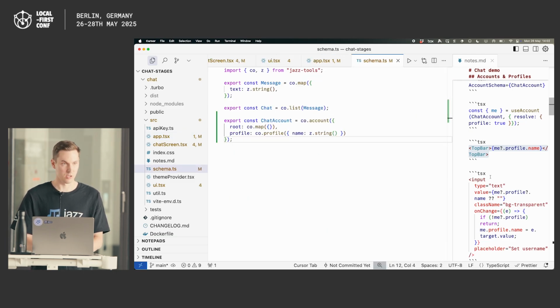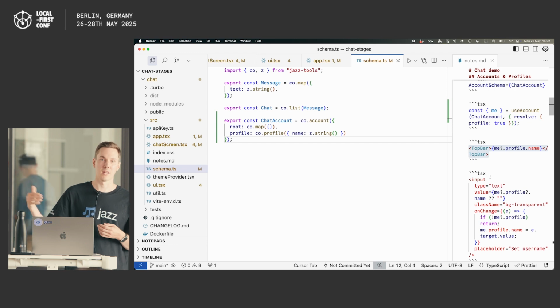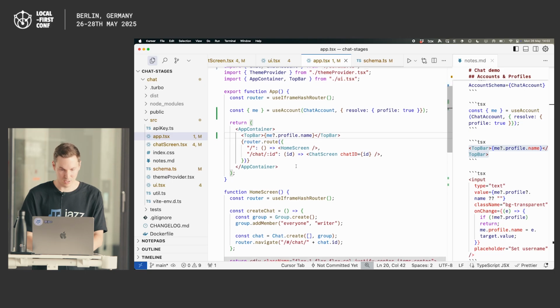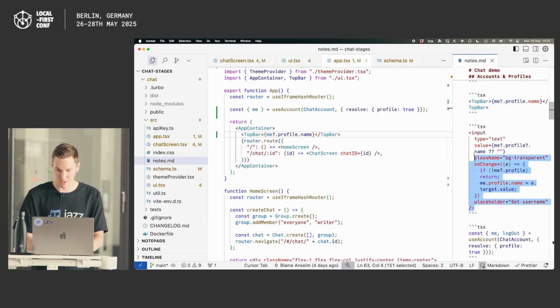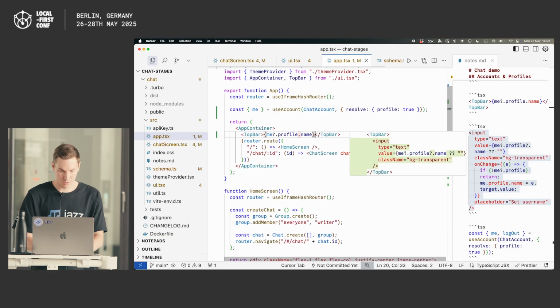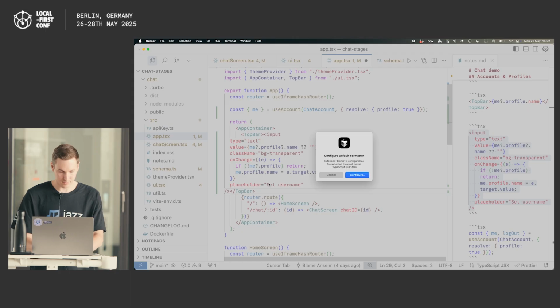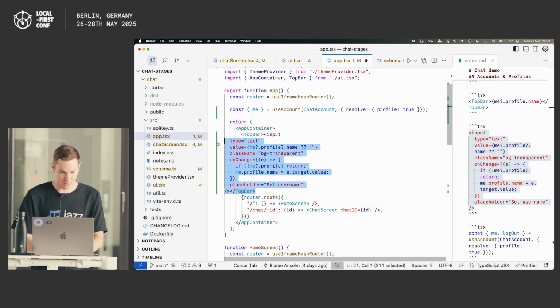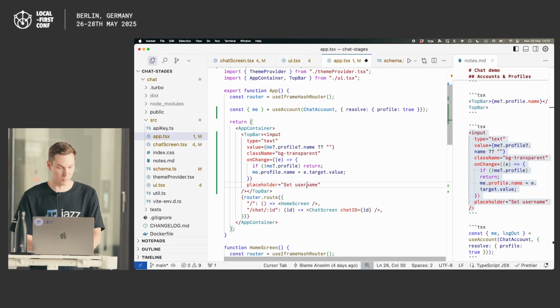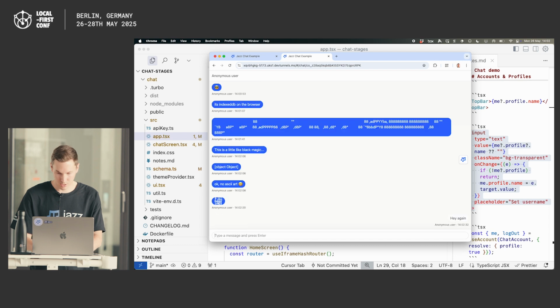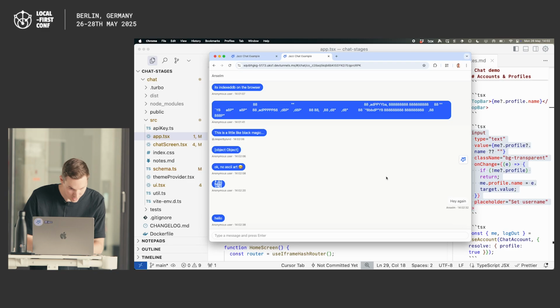Let's add the ability to change our username. And again, in the past, you would need to do a request to some backend, look up something in the users table, change the name. Here, how about we just replace in our top bar, instead of just rendering the name, we put an input with our name. And in the onChange handler, we literally just overwrite me.profile.name. So now if I post something, hey again, it's from an anonymous user, but now I can rename myself to Anselm, and it updates in real time, and you should be able to do that as well. I already see the first people adding their usernames.